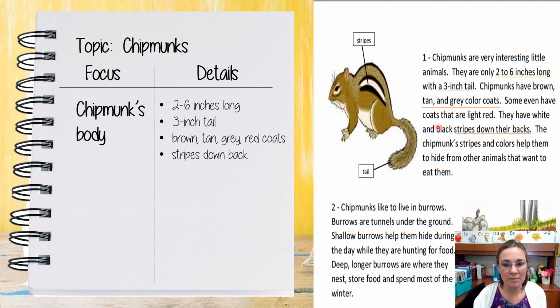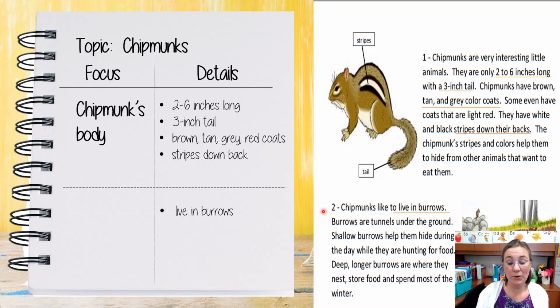Let's do these steps again in paragraph 2. So the first thing I need to do is reread the paragraph, right? Or sometimes the section, if we're reading in a chapter book. Chipmunks like to live in burrows. Right away, I think that is an important detail, because now I know that where they live is called burrows. So I'm going to write "live in burrows" in my notebook. Notice I put a little dotted line. That's just going to tell me that I'm going to a new paragraph. It just helps me to organize my thoughts.